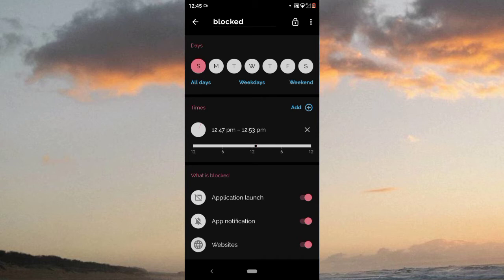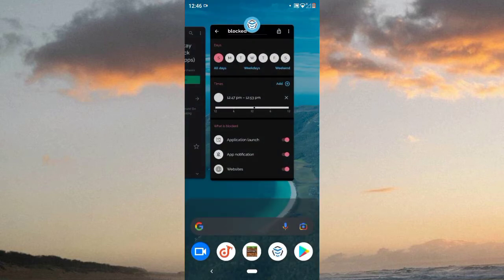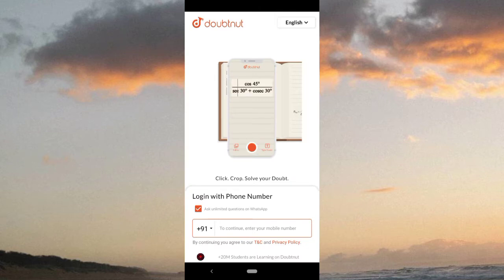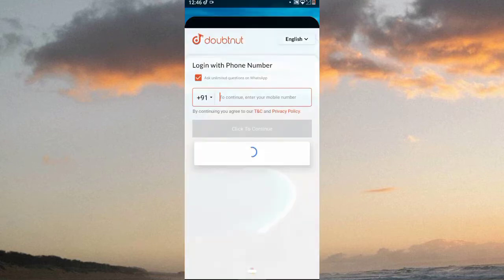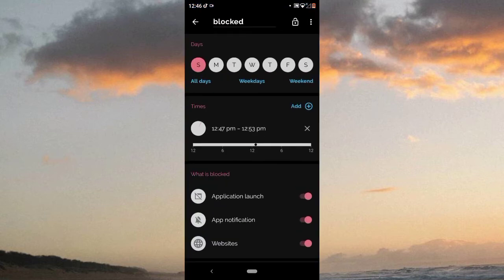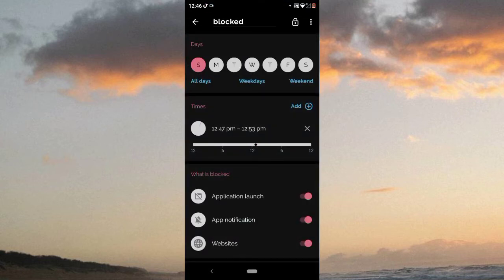Now wait for 2 minutes and check whether the app is blocked or not. For now I show you if this opens or not. So I go to .NET and it is working. Okay, I forgot to log in, but now here, 12:47, 1 minute left. So I will pause. So the time is complete.